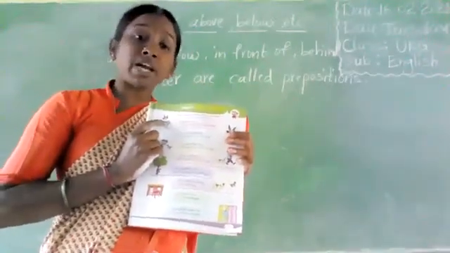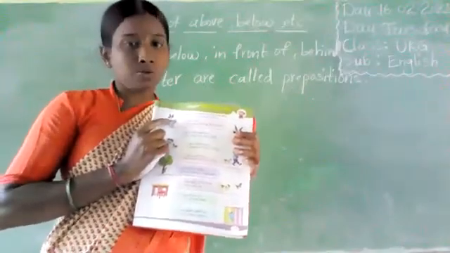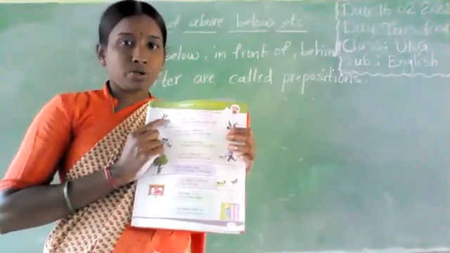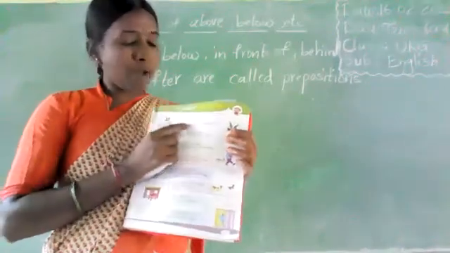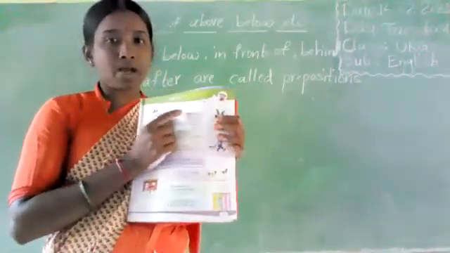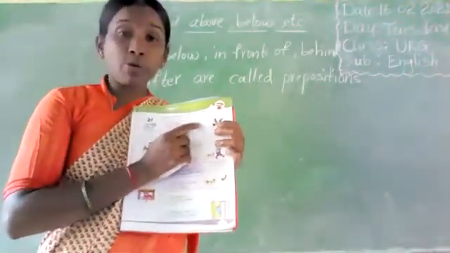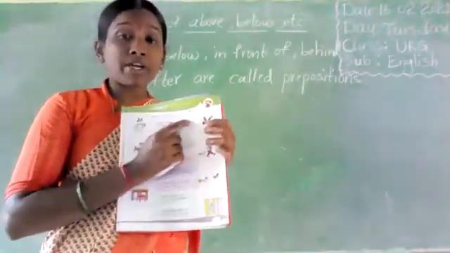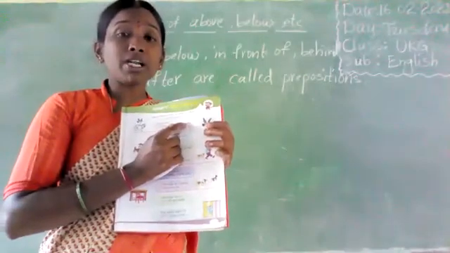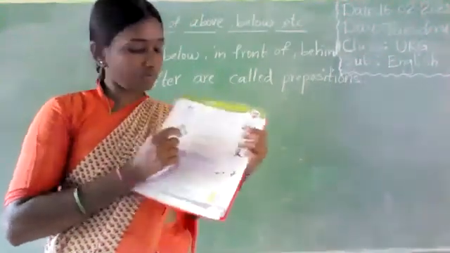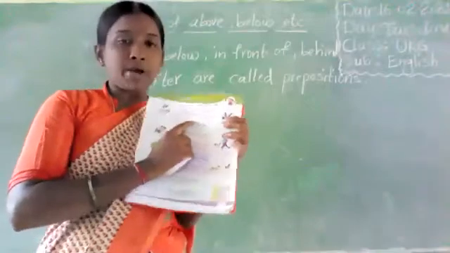The crow is flying above the cow. Say, I am a cow. The cow is flying above me. Next, I am a little sparrow.